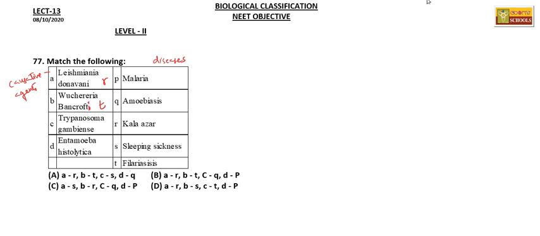Then Trypanosoma gambiense causes, as I already told you, sleeping sickness. So this is S. And Entamoeba histolytica causes amoebiasis. So this is Q. Okay, so R, T, S, Q. So the first option is the right answer for this.